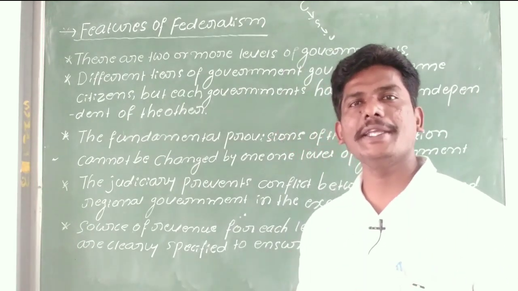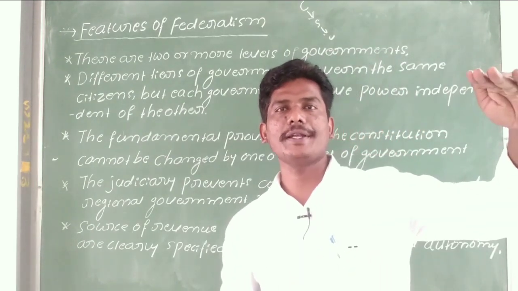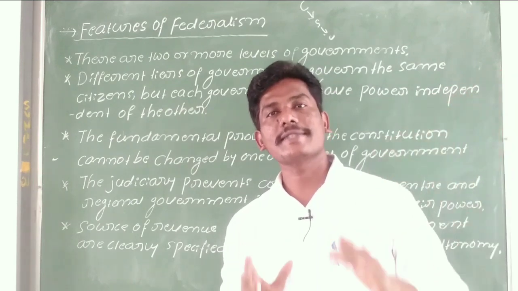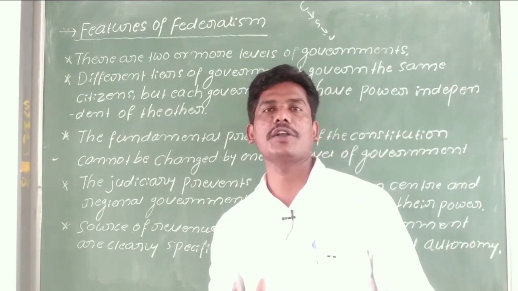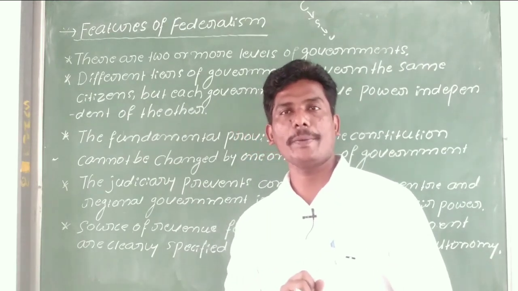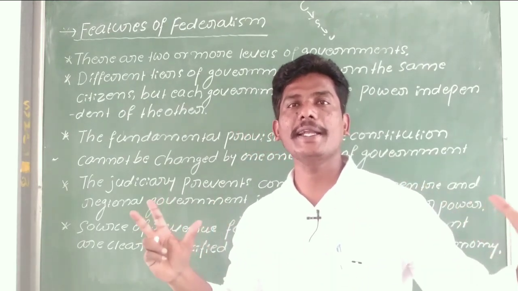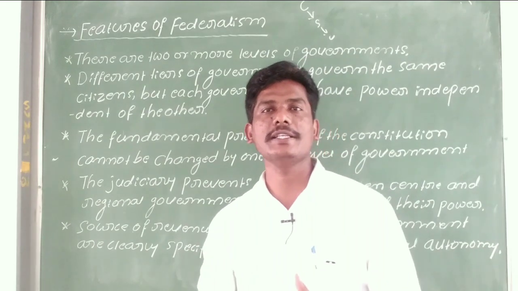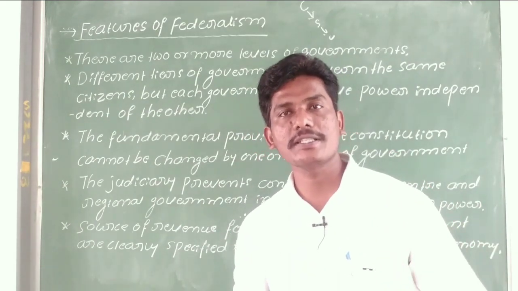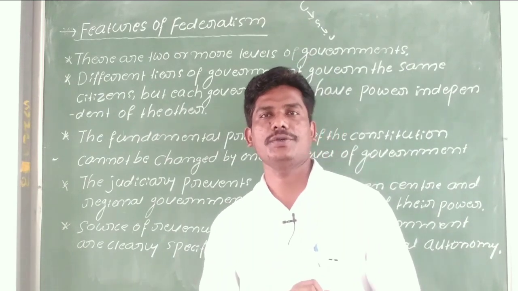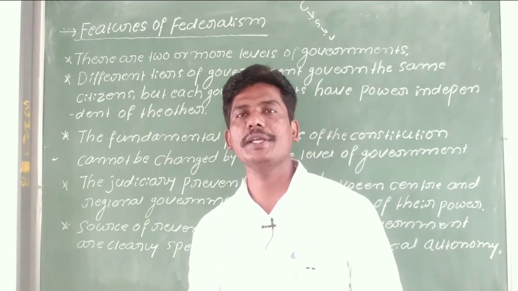For example, in India, the central government works at the central level. Second, all the state governments work at the state level, and all the local governments work independently of each other in a democratic country, or what we call the federalism system of government.